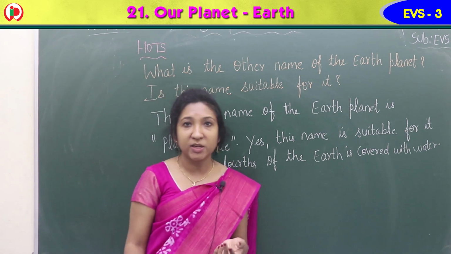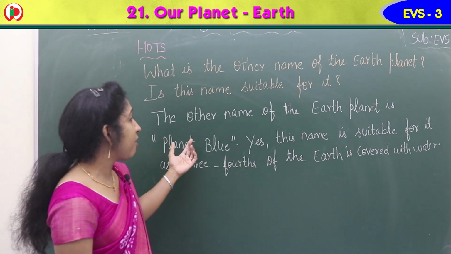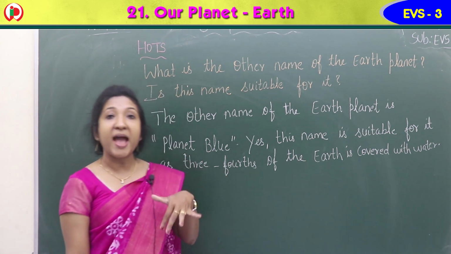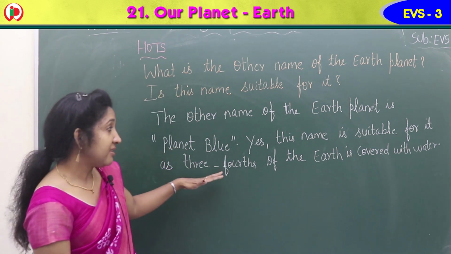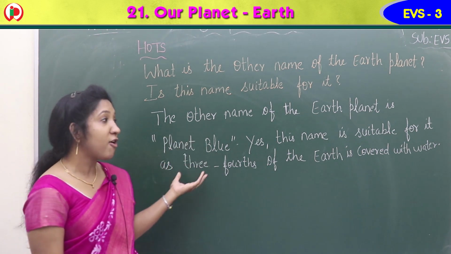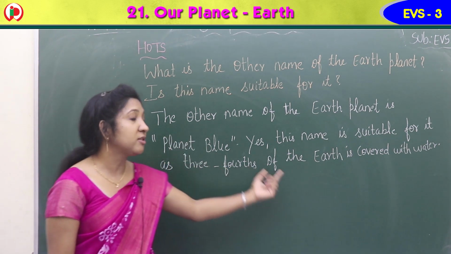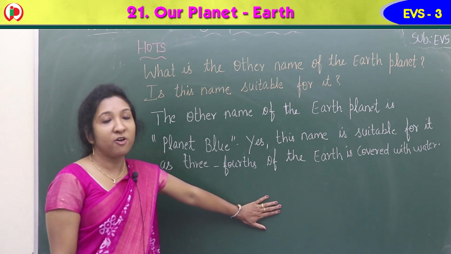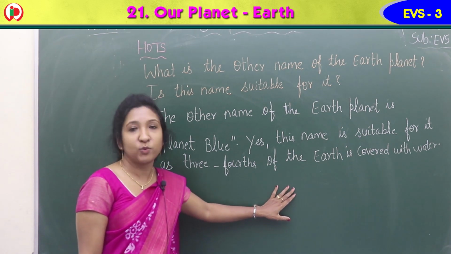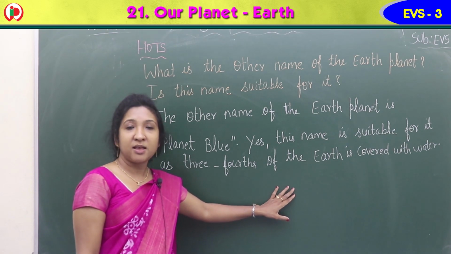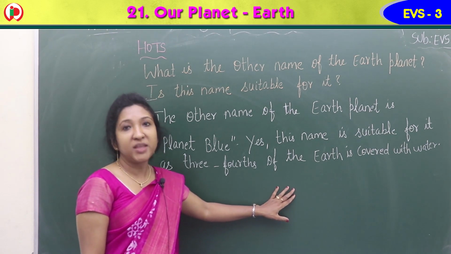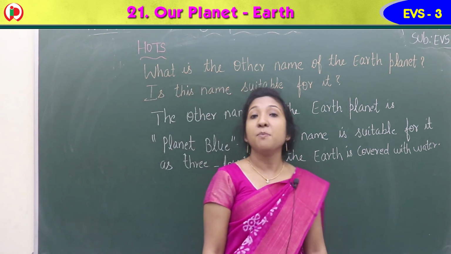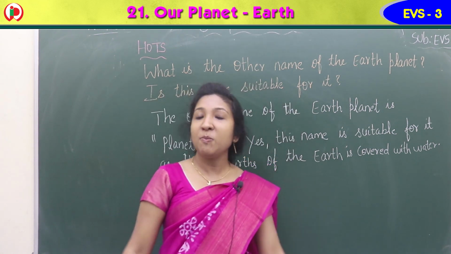So the name is suitable. Yes, the other name of the planet Earth is planet blue, or blue planet. This name is suitable for it as three-fourths of the Earth is covered with water. So planet Earth is also known as planet blue or blue planet.